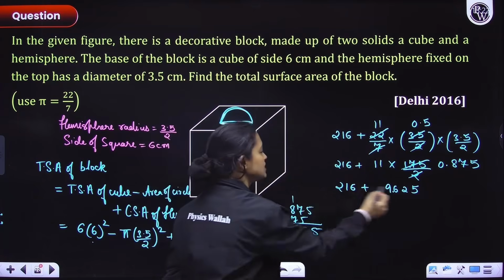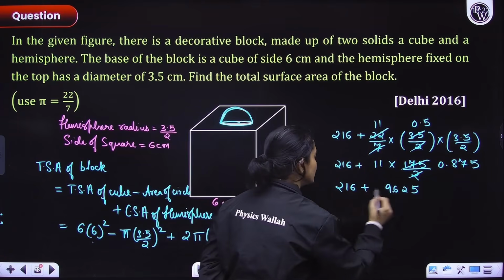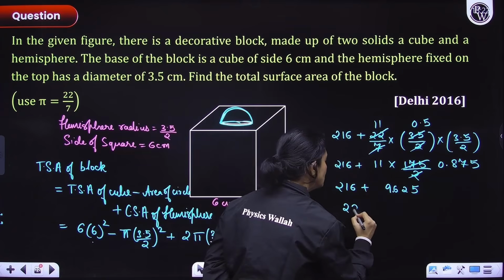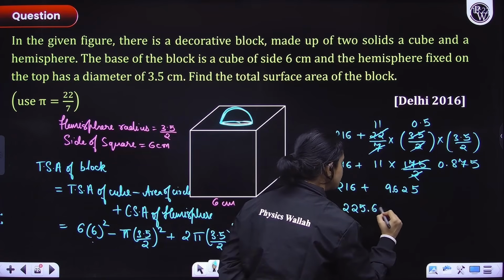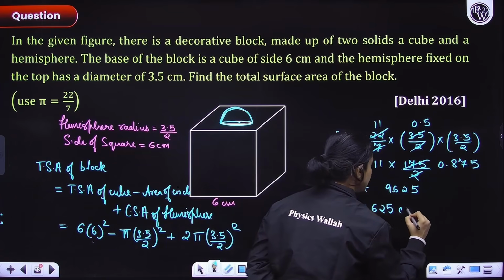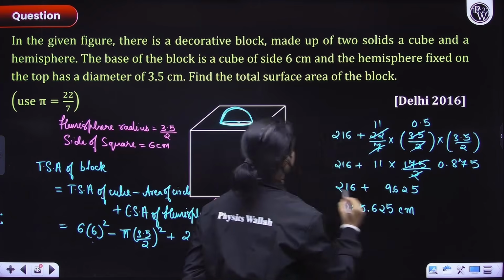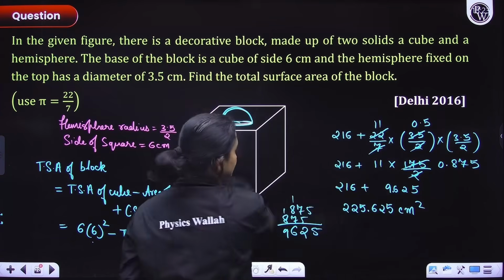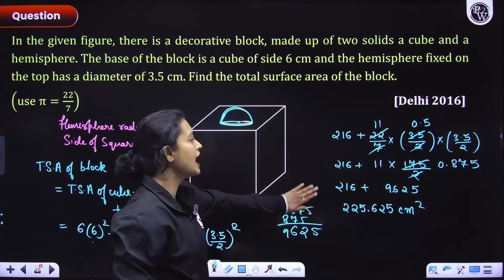So I just have to add both of these. When I add, what will I get? 225.625 centimeter square. Centimeter square, right? Okay, everyone understood?